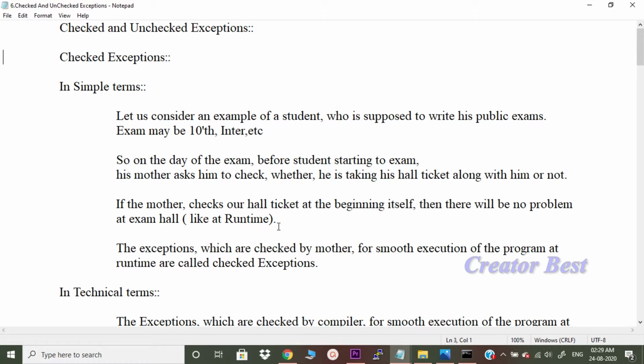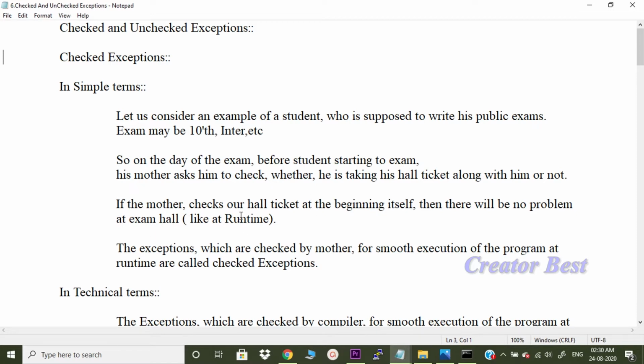There won't be any problem at the exam hall, right? So the exceptions which are checked by mother for smooth execution of the program at runtime are called checked exceptions.